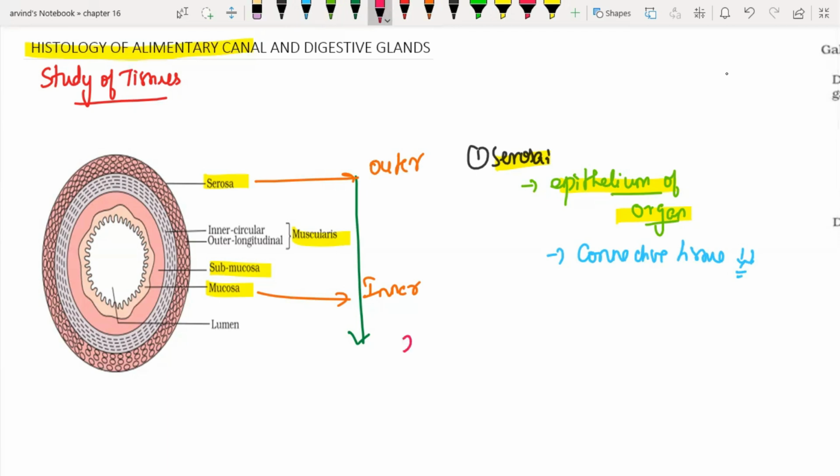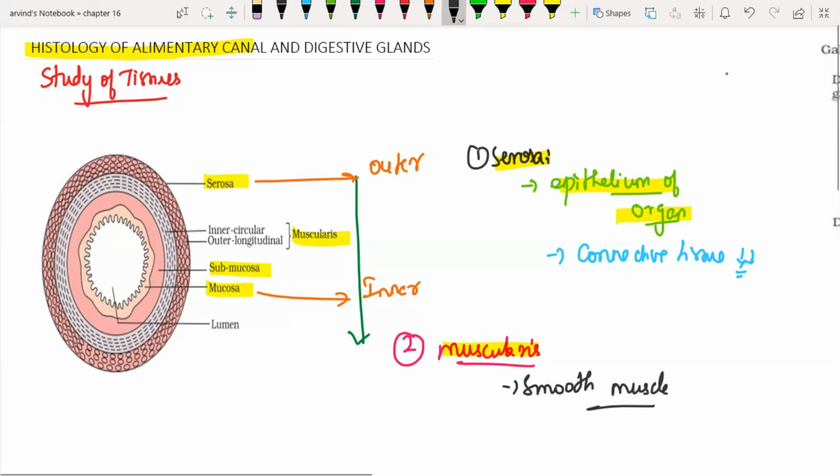The second layer is the muscularis. One possible thing: if statement-based questions are asked, such as which of the following statements are true or false with respect to histology, you get questions involving options containing muscularis. Now you all know any viscera is made up of smooth muscles. In the organs of the alimentary canal, the smooth muscle is arranged into 2 layers, an outer layer and then an inner layer.